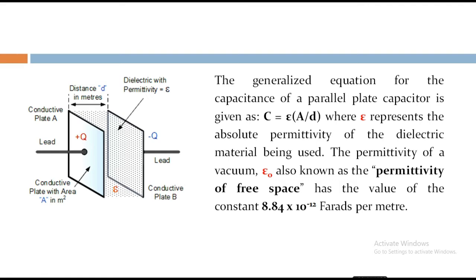The capacitance of a parallel plate capacitor is proportional to the area, A, in square meters, of the smaller of the two plates and inversely proportional to the distance or separation, D, given in meters, between these two conductive plates. The generalized equation for the capacitance of a parallel plate capacitor is given as C equals epsilon times A divided by D, where epsilon represents the absolute permittivity of the dielectric material.